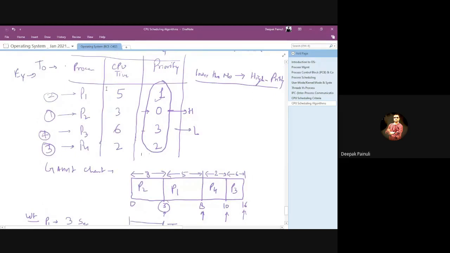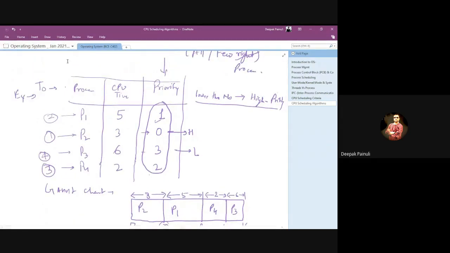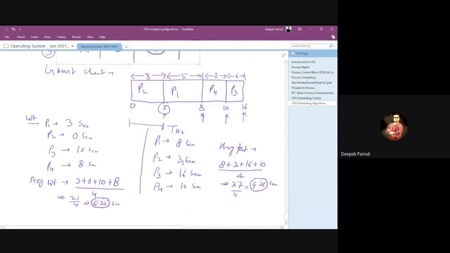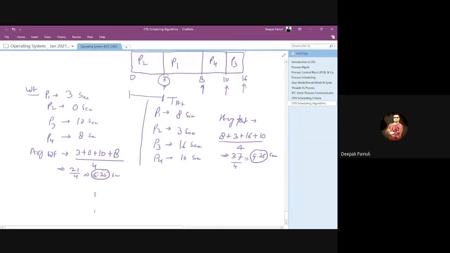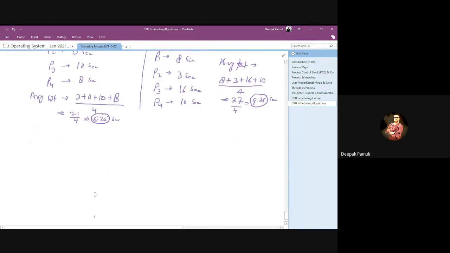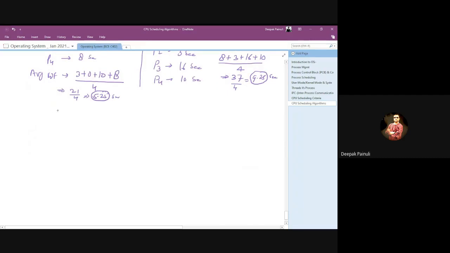Now let's understand what happens if arrival time is given. Let's solve it. When arrival time is given, how do the changes appear?